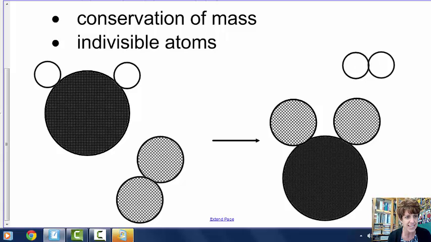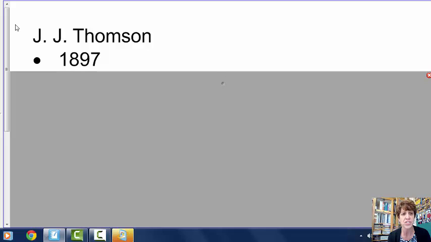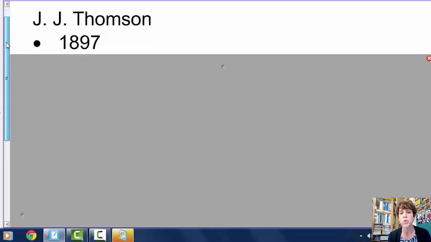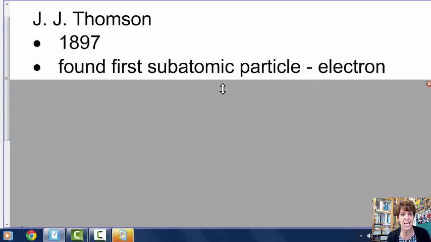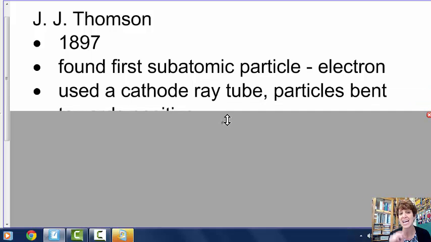All right, our next scientist, J.J. Thompson. So J.J. Thompson, just about 100 years later, was working with what they call a cathode ray, similar to what used to be in televisions. And he found the first subatomic particle, which was an electron. The way that he figured this out was that he had a gas going through a cathode ray tube.